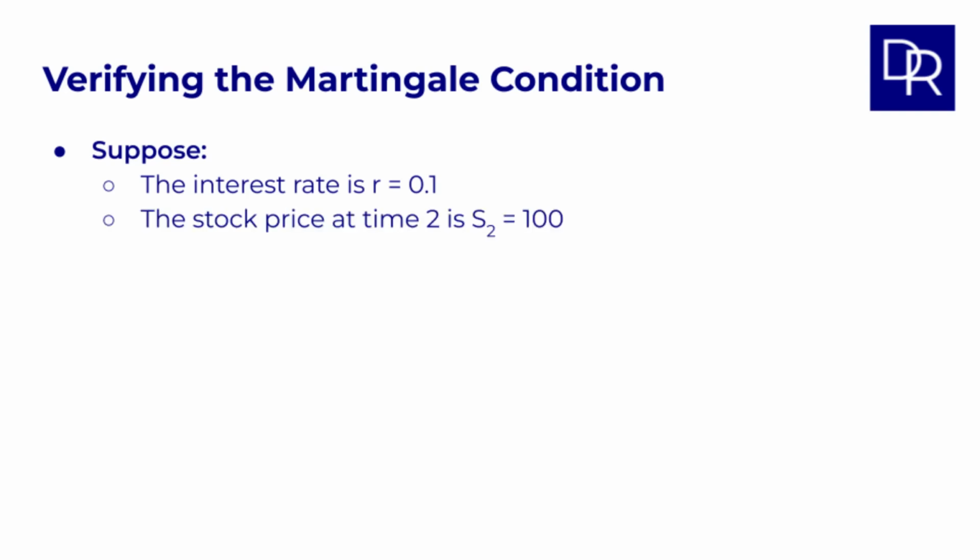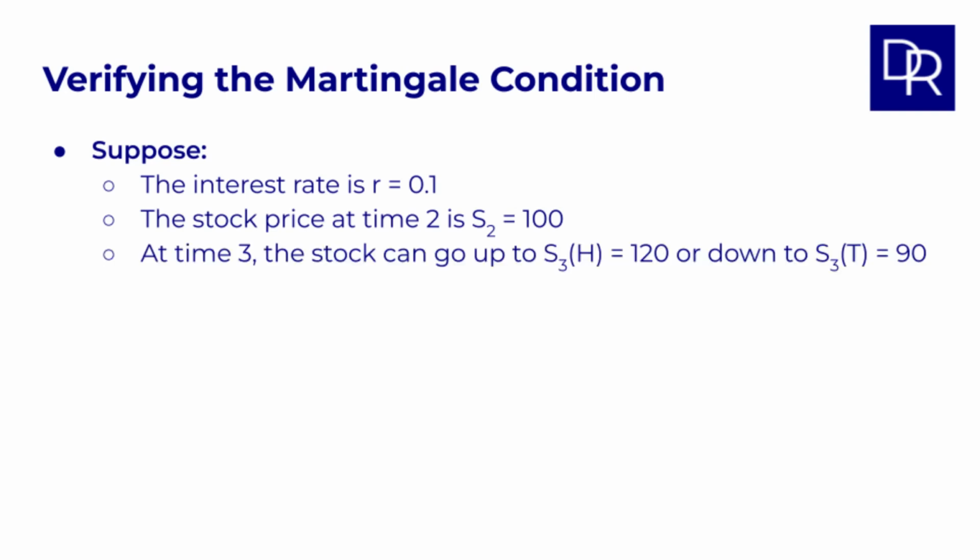Now let's look at an example of verifying the martingale condition using risk-neutral probabilities. Suppose that the interest rate R is 10%, so 0.1. The stock price at time 2 is 100, and at time 3 the stock can go up if the coin toss is heads to 120, or down if it is tails to 90.